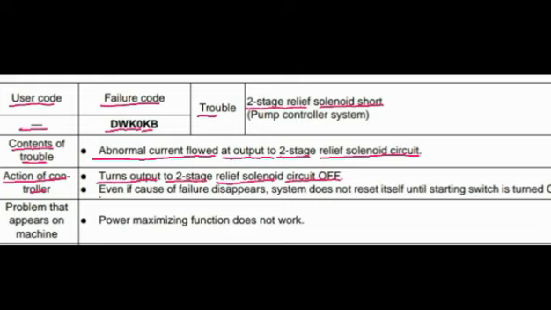Second one is, even if cause of failure disappears, system does not reset itself until starting switch is turned off. Problem that appears on machine: power maximizing function does not work.